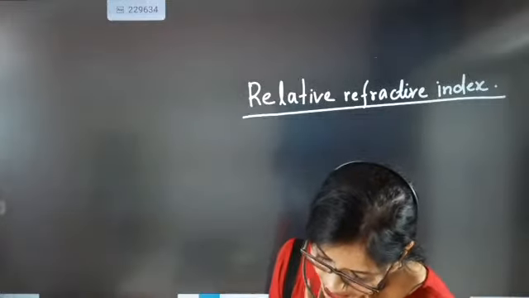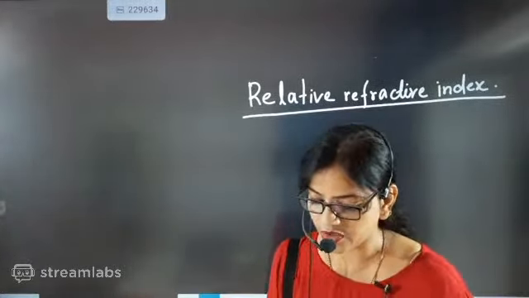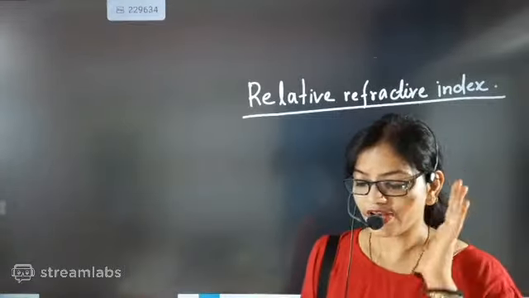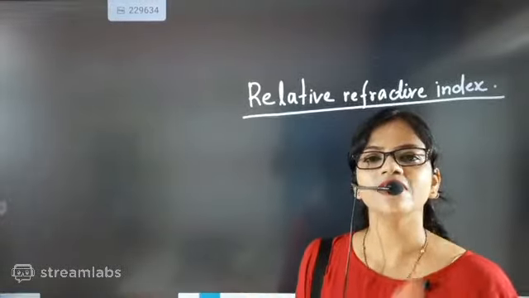Relative, Kartika, what happened beta? Any doubt? Yes, OD is correct only beta. You are absolutely correct. You have told the correct point. Now, the most important thing is relative refractive index. What word have I used? Relative refractive index.